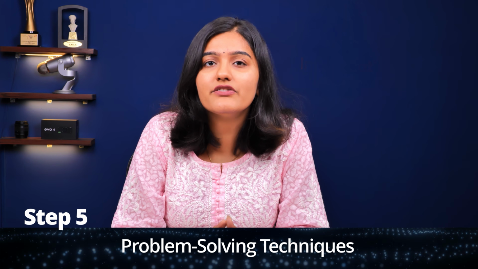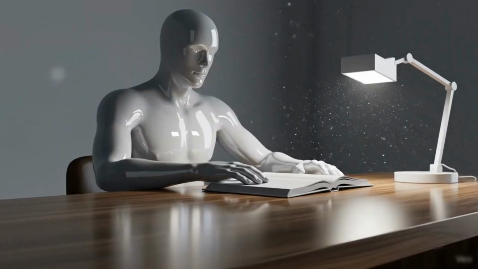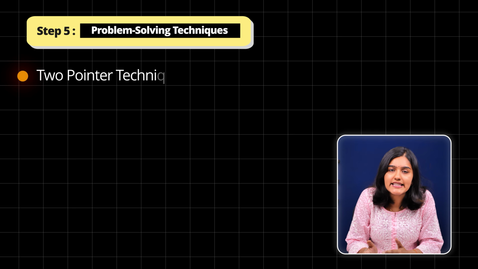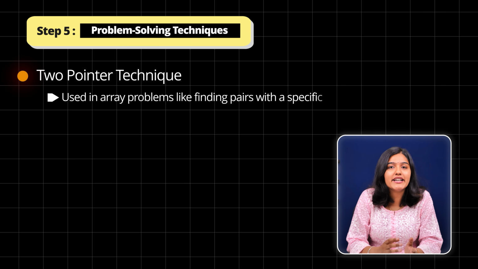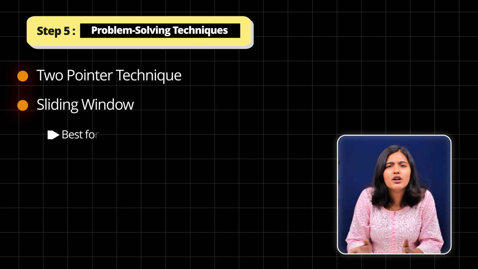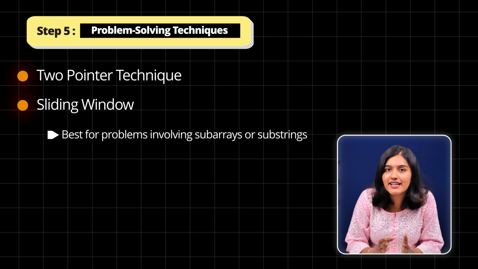Now coming to step 5, which is problem-solving techniques. In DSA, it's not about memorizing formulas, it's about thinking patterns and logical thinking. Here are a few techniques that are absolute must-learns which you will be using quite often as you practice more and more problems. For example, the two-pointer technique, used in array problems like finding a pair with a specific sum or reversing an array. Then we have sliding window, best for problems involving subarrays or substrings.